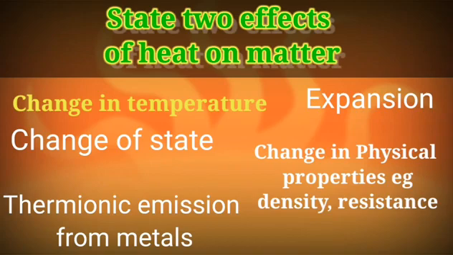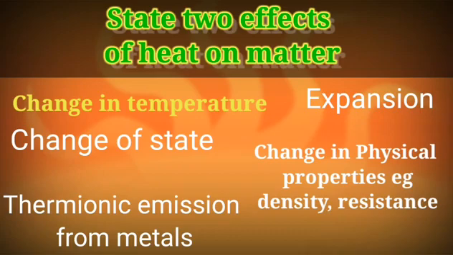And then another one is what? Change of state. So one of the effects of heat on matter is change of state. So matter can change state. For instance, a liquid can change to gas, a solid can change to liquid also, and the process can go on and on like that. I think I have shown that to you before in this very video.